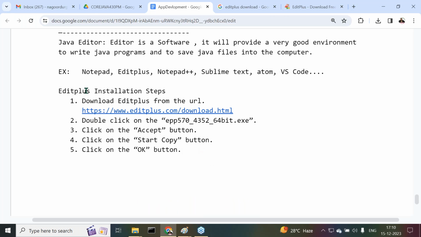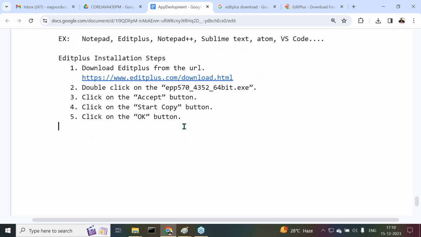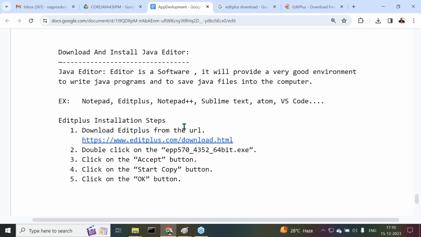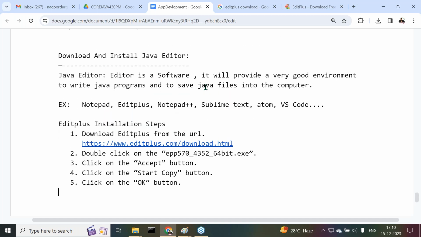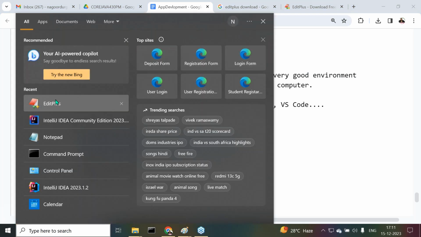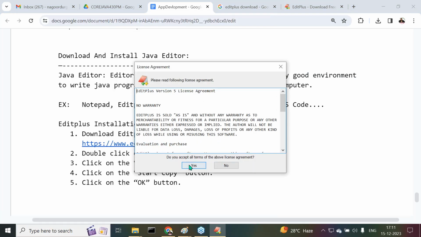So this is the Edit Plus installation process we can understand. After completion of this, what is the next step? Just download and install the Java editor. Edit Plus, the total process we provided. Got it or not? Right, so now see this one. Now we are able to get Edit Plus here. Just click on this Edit Plus.